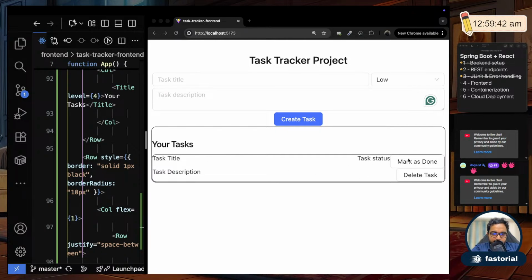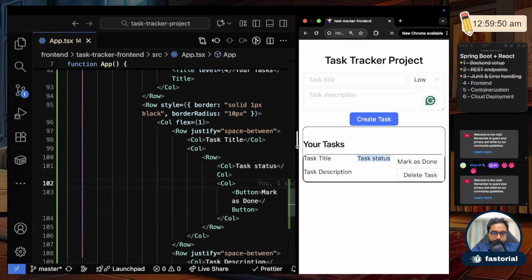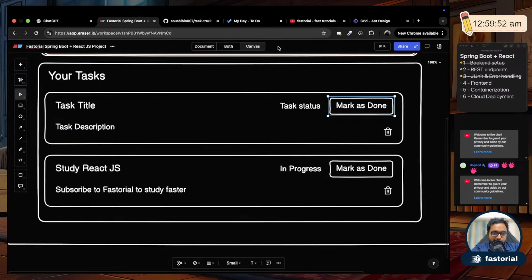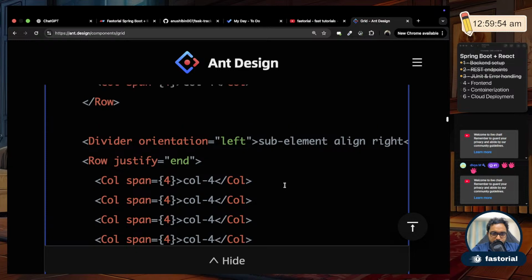Next, what I see is this button is on the bottom, but the task status is sticking to the top. To fix that, there will be an alignment property in grid. Okay, let's see where that is.